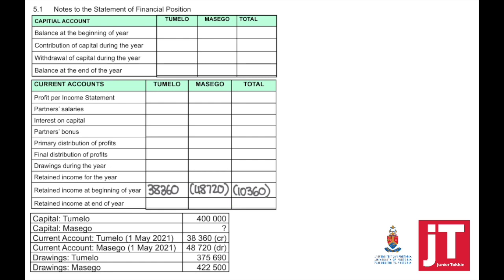Now don't just rush and write the capital balances down in the beginning. You always need to look at your adjustment. What does it tell you about capital? Was there any movement? Did one of the partners decide to contribute more capital, or did one of the partners decide to withdraw some of their capital? Both could have contributed more or could have taken from their capital.